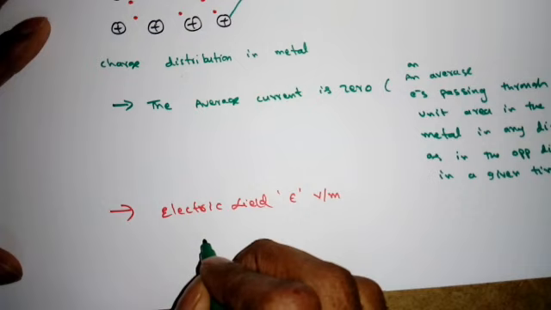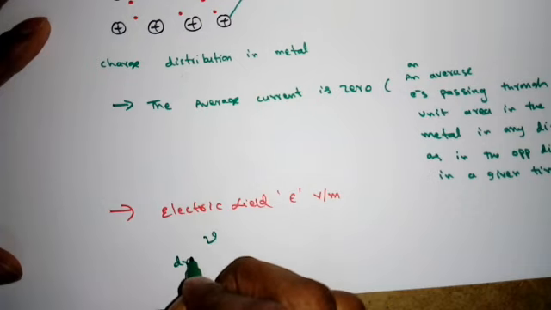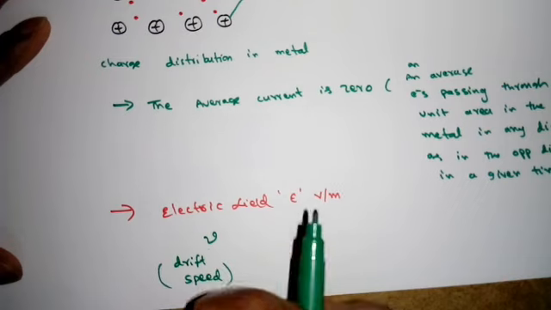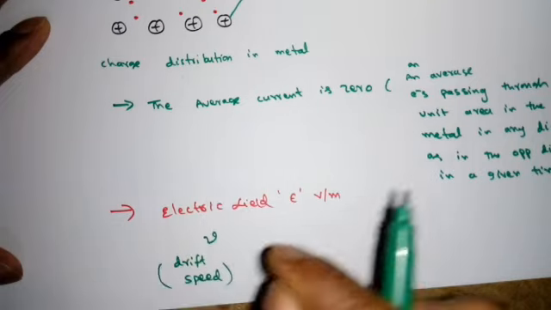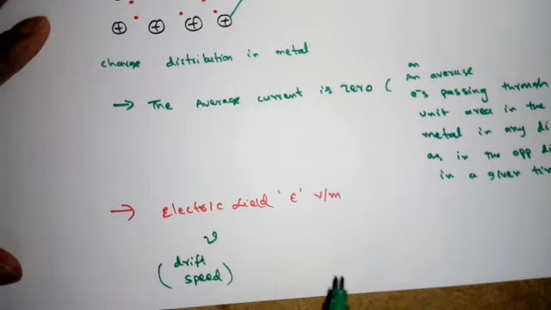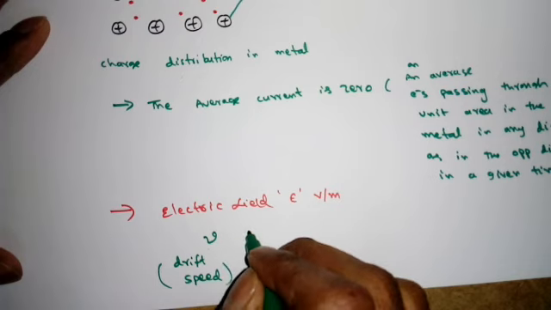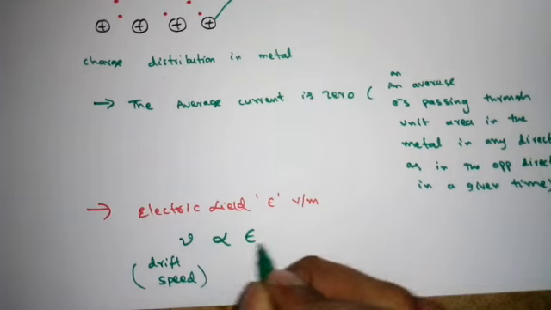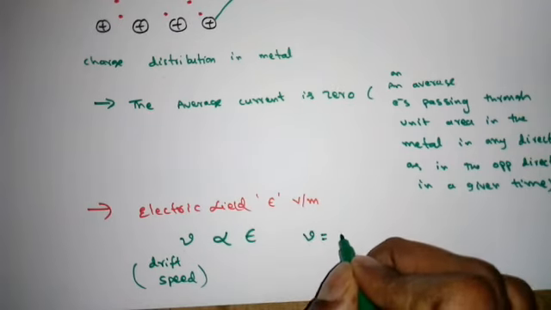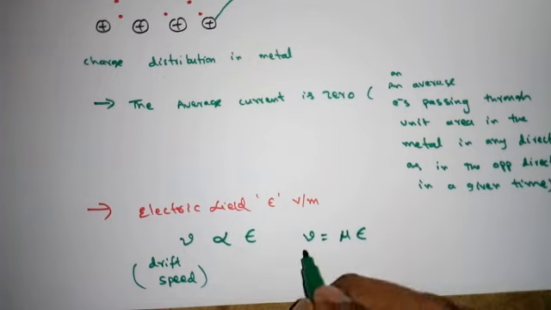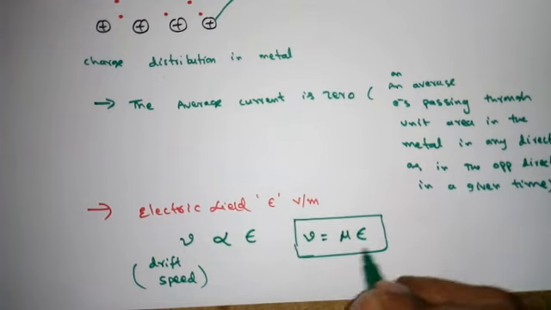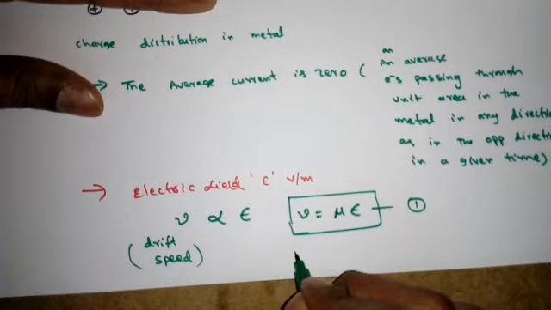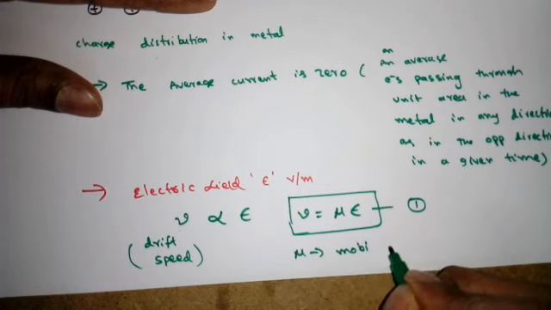So this is the drift speed. Why is it called drift speed? Because we are applying some electric field. Whenever we apply a field, whether it is a current or a speed, we say it is a drift speed or drift current. This drift speed is directly proportional to the applied electric field. Now when we remove the proportionality, this becomes v equal to mu into electric field epsilon. This is a very important equation: drift speed is equal to mu into epsilon. So what is this mu called? Mobility of charge carriers.